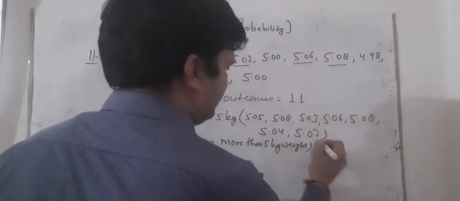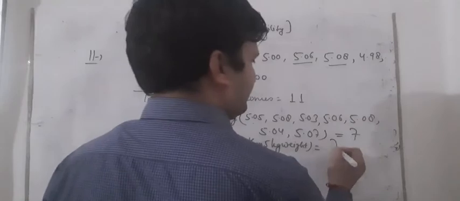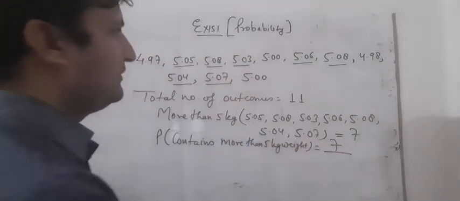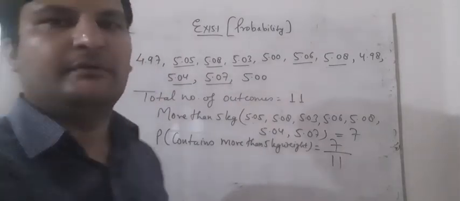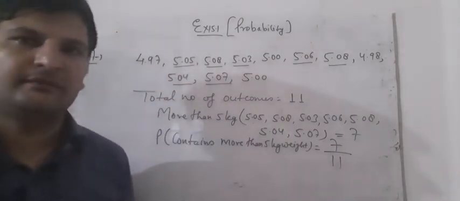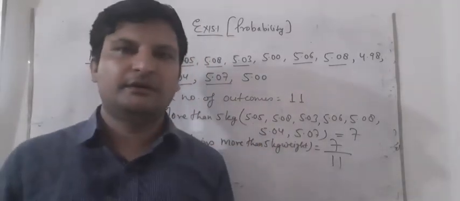So student, how many bags are there? We can say that the total number of bags is 7. So the probability of a bag containing more than 5 weight is 7 upon the total number of outcomes, students, 11. This is the question. This is a very easy exercise. So you can do it like this.